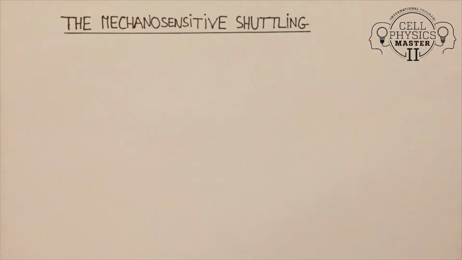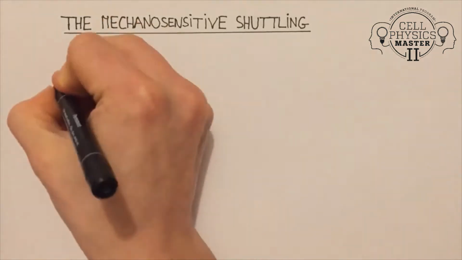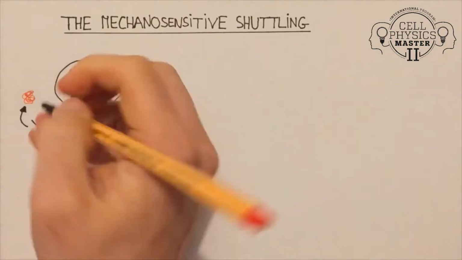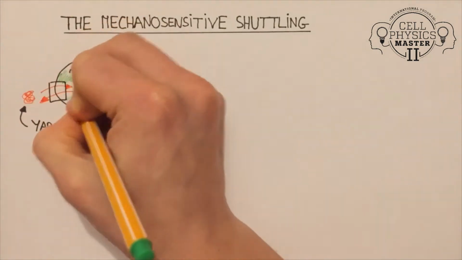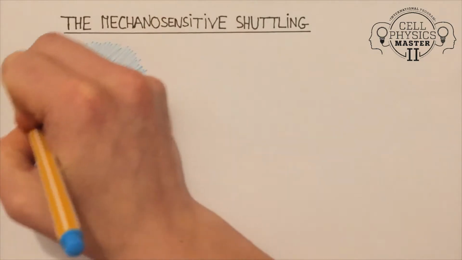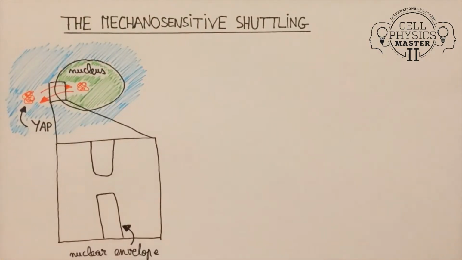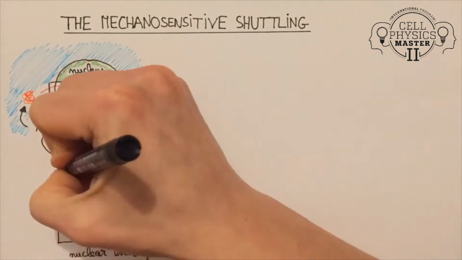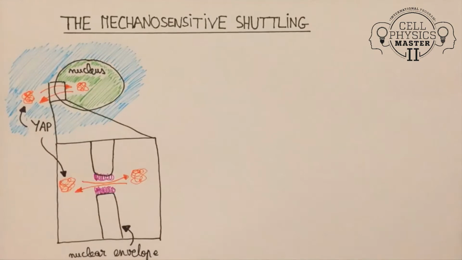Altering the shape of the nucleus can have an impact without inducing damage to the cell, like in the mechanosensitive YAP shuttling mechanism. When no force is exerted, a protein called YAP is found in both the nucleus and the cytoplasm in the same concentration. It can pass from one compartment to the other through the nuclear pores, which are covered with FG repeats, in purple here.